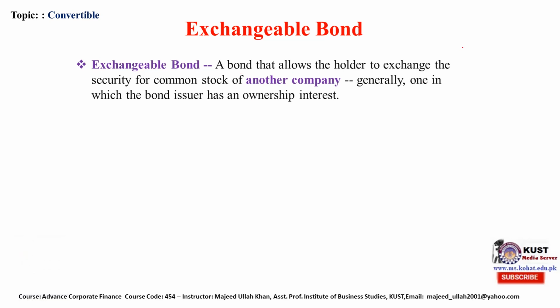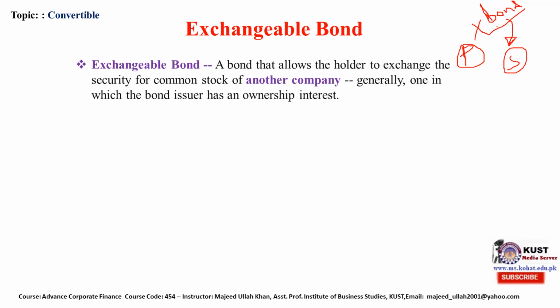Let me tell you, P is the parent company and S is the subsidiary company, and the parent company issues a bond to investors, and this bond has a convertible option, but the P company says that we will not convert this bond into this company's shares, but S is our subsidiary, your bond will be converted into the subsidiary's common stock.